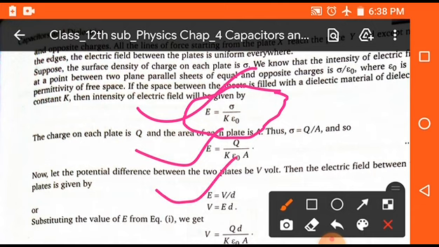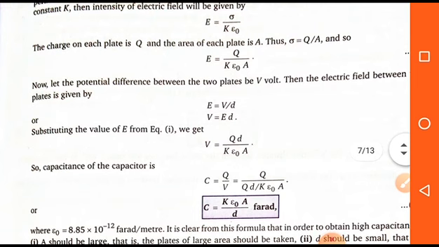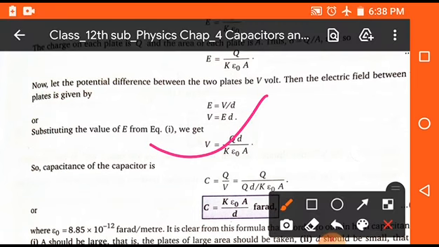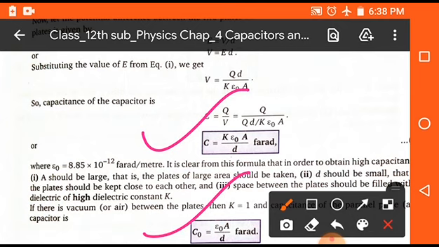And we know that E is equal to V upon D, where V is the potential. So V is equal to QD upon K epsilon naught A. Putting this value in C equals Q upon V, we get the required formula of the parallel plate capacitor: C is equal to K epsilon naught A upon small d. If no dielectric medium is placed, then K will be 1, because for air or vacuum it is 1.